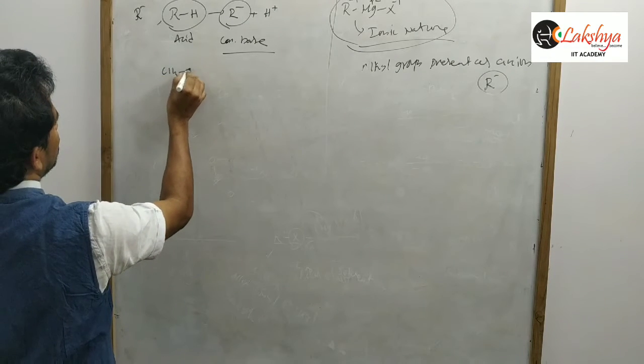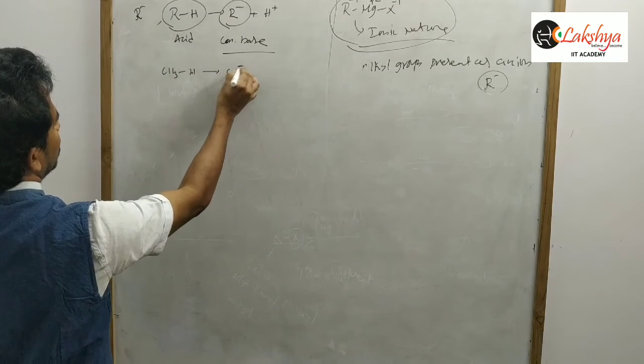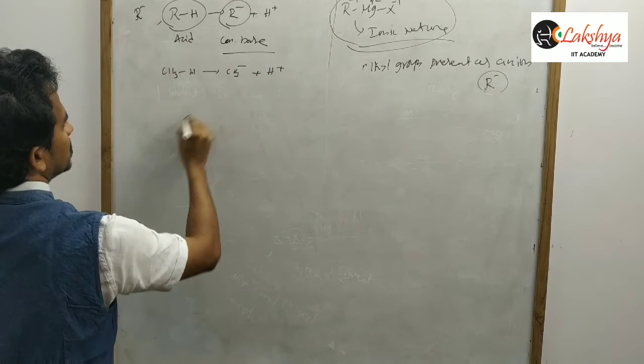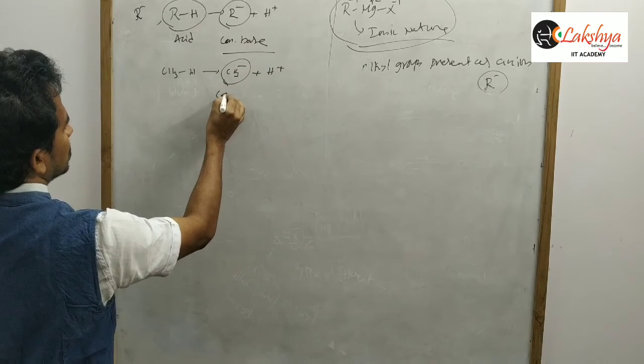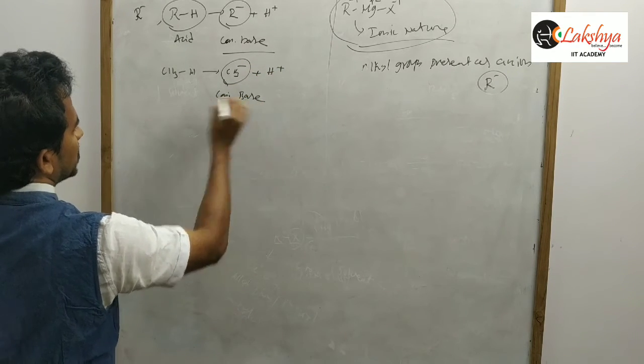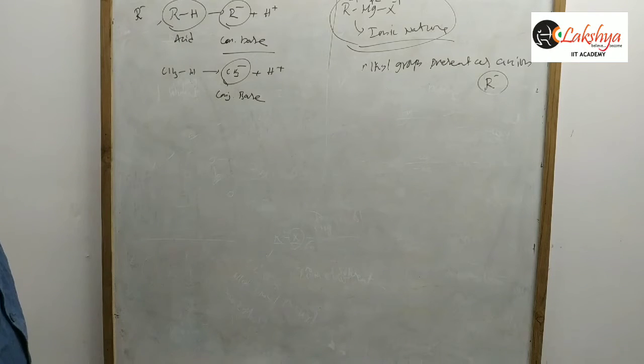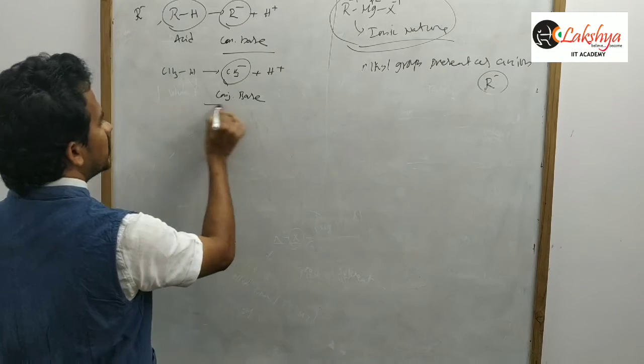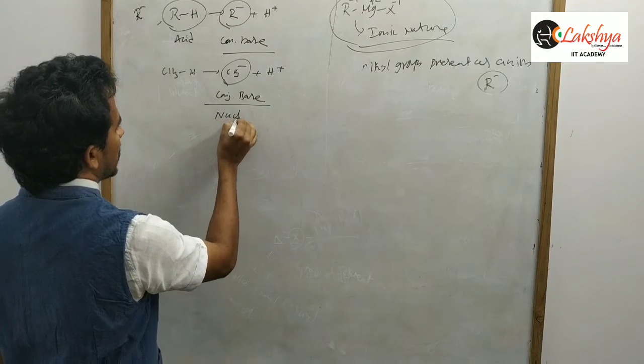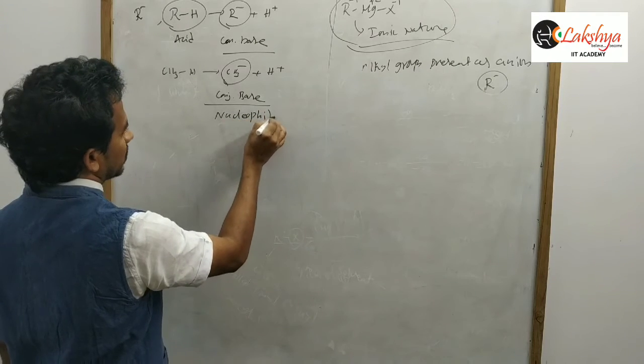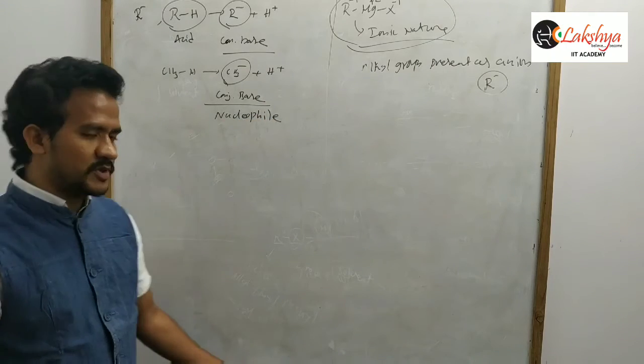First suppose CH3H gives CH3 minus and H plus. So CH3 minus is the conjugate base. Now this conjugate base also acts as a nucleophile, because it is a negatively charged species.